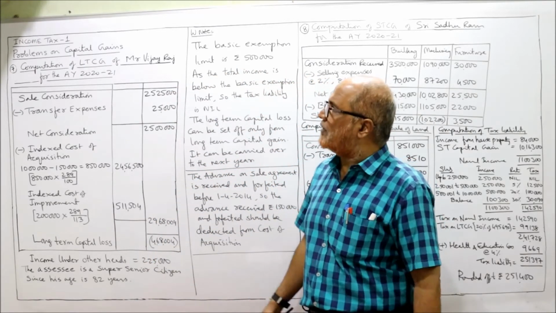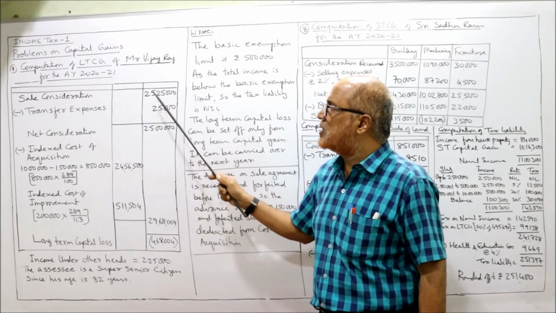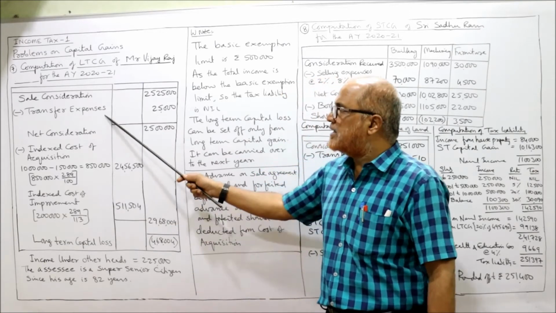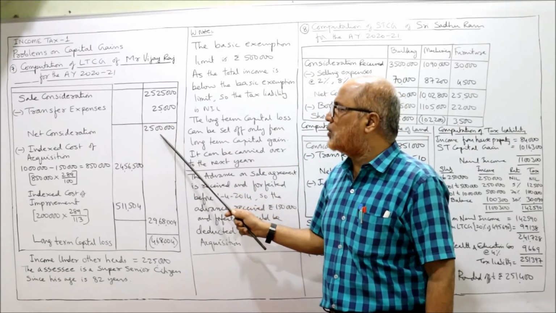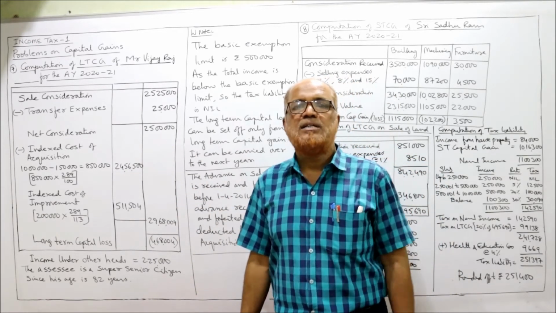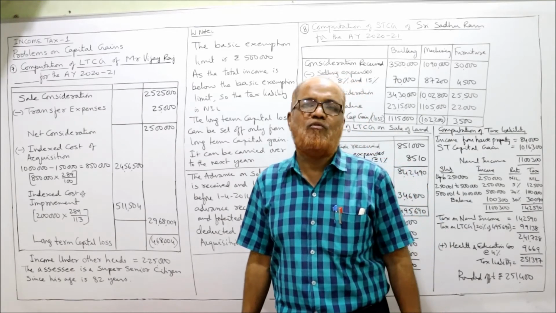Now see the solution carefully. Computation of LTCG of Mr. Vijay Raj for the assessment year. Consideration received 25,25,000. This is the sale price, minus selling expenses 25,000. So 25 lakh is the net consideration. From this we deduct the indexed cost of acquisition and indexed cost of improvement.